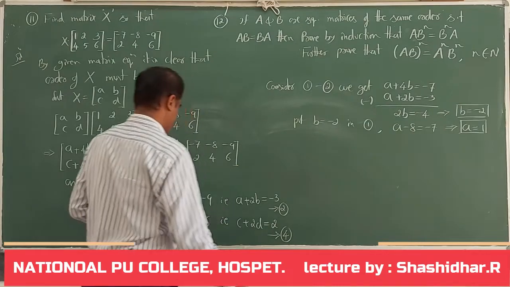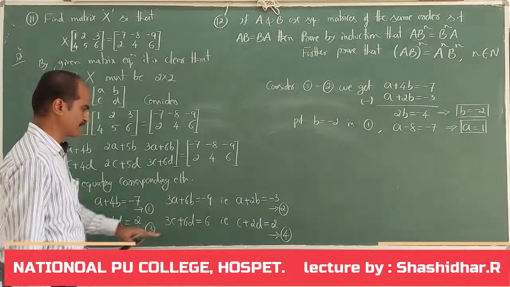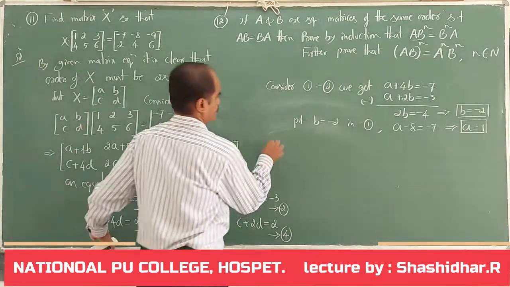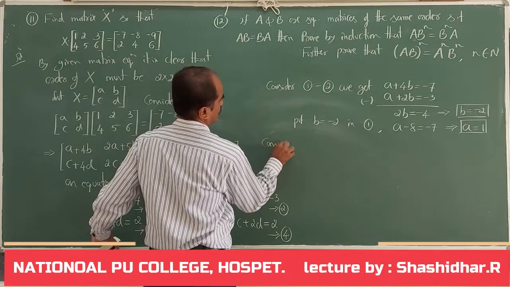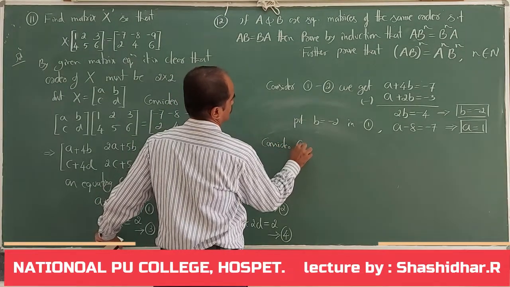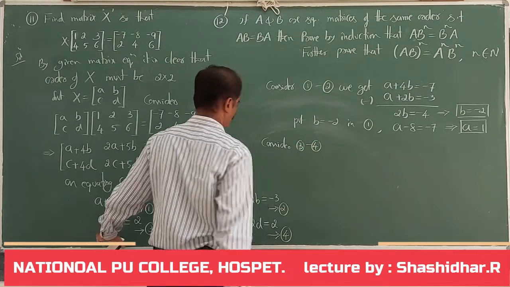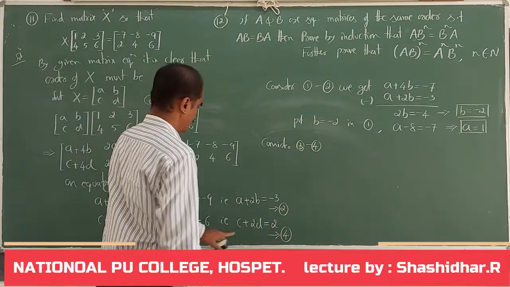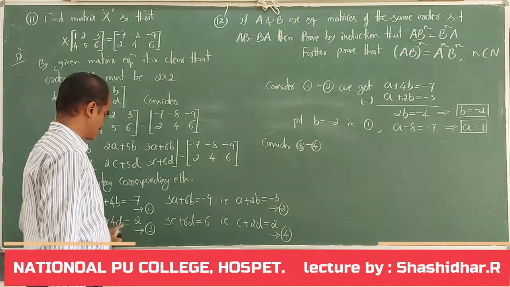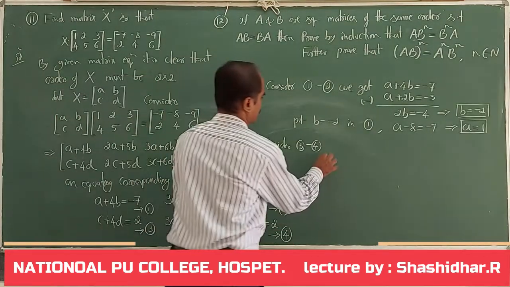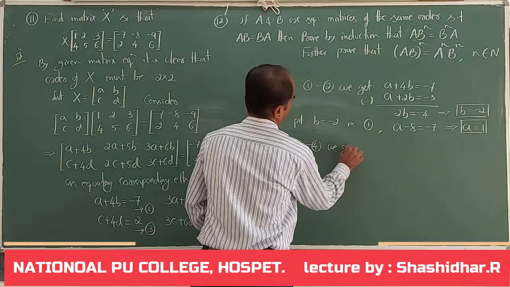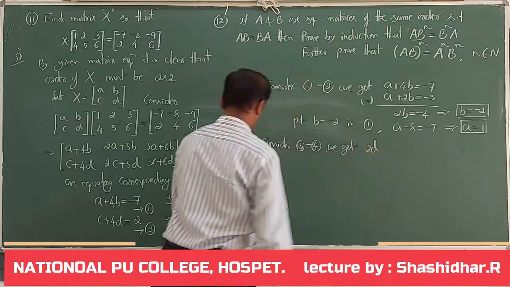Now let me consider equation 3 and equation 4. Consider equation 3 minus equation 4. We get C minus C gets cancelled. 4D minus 2D, it is 2D.